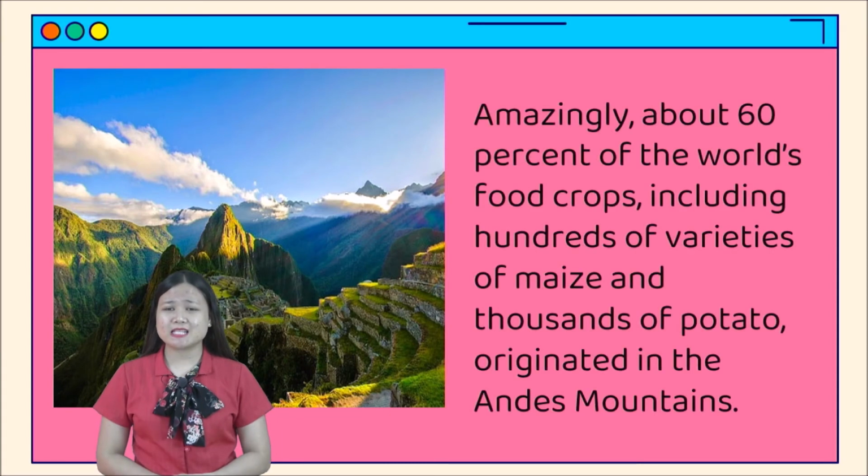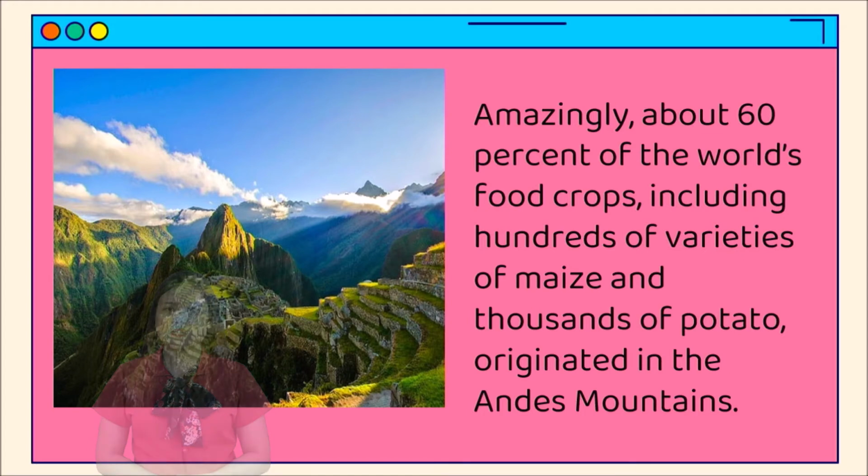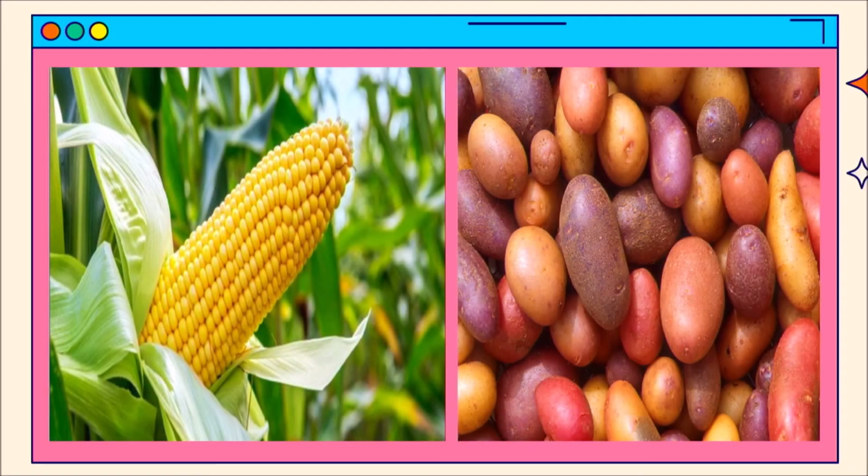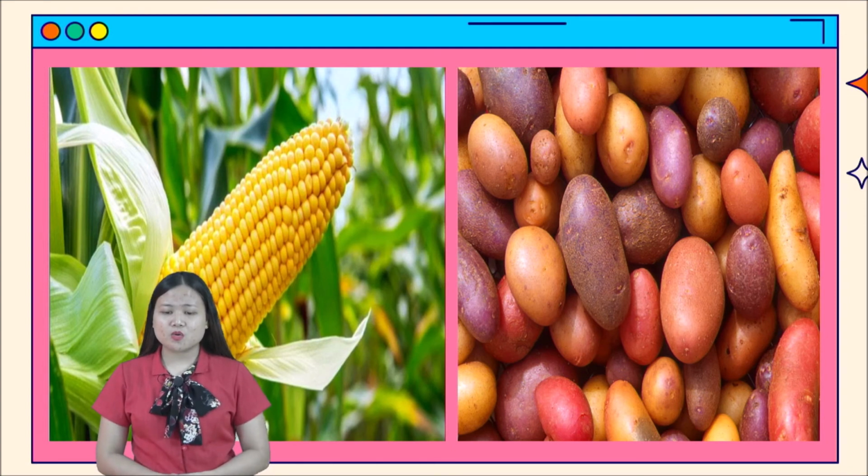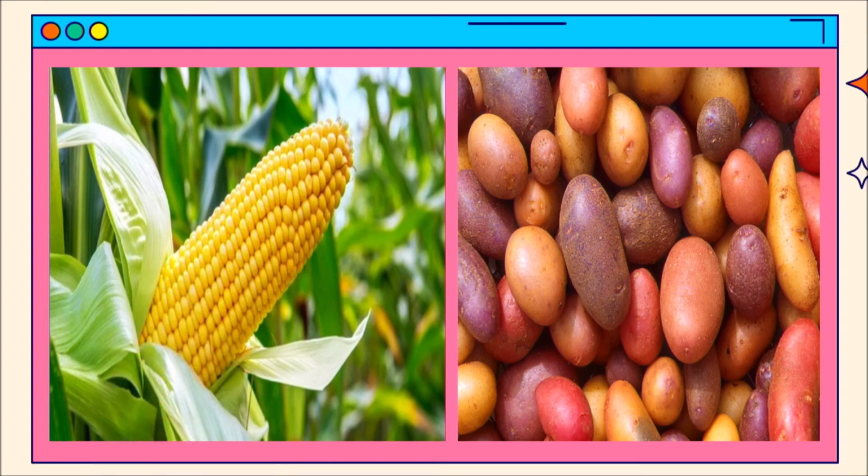So amazingly, about 60% of the world's food crops, including hundreds of varieties of maize and thousands of potatoes, originated in the Andes Mountains. This is the maize and this is the potato. This shows that the indigenous population was developing crops that were well suited to the region's different climates.